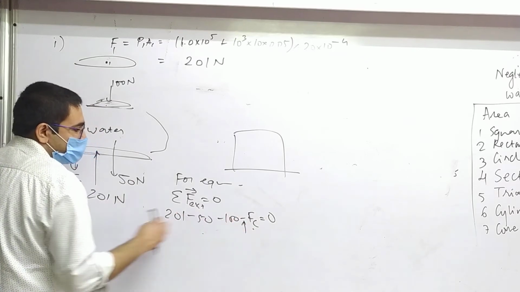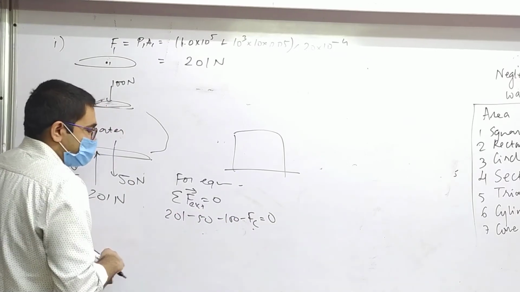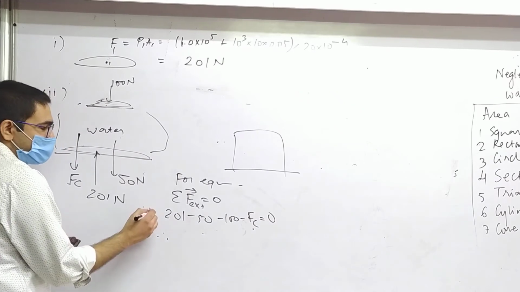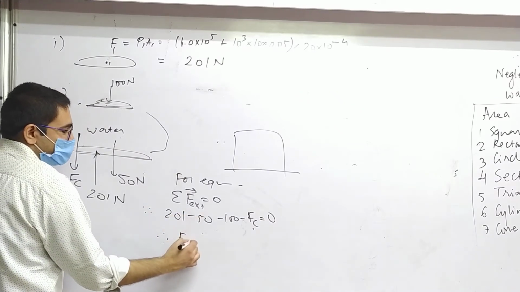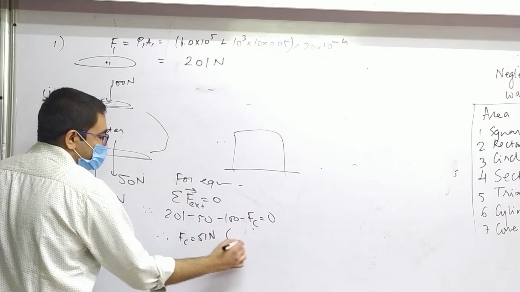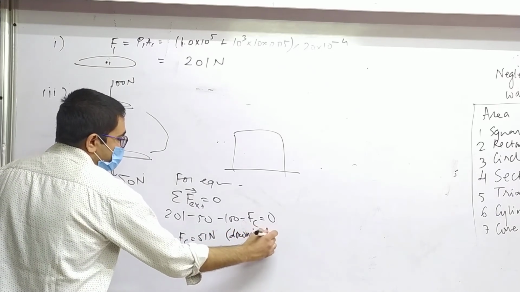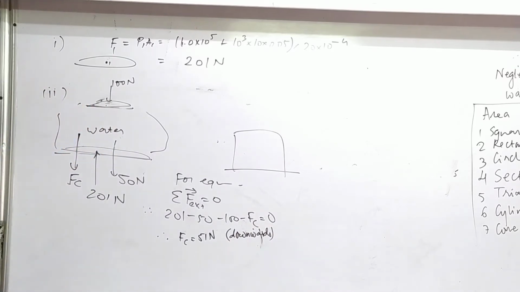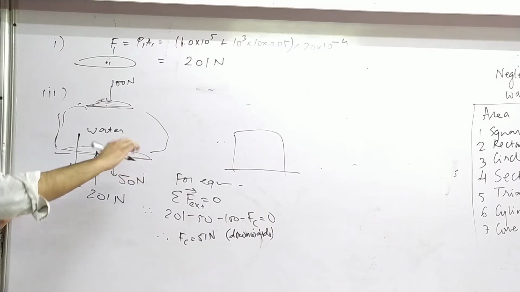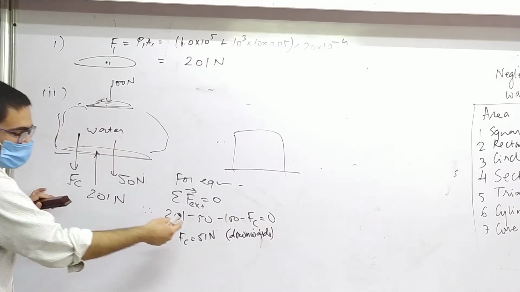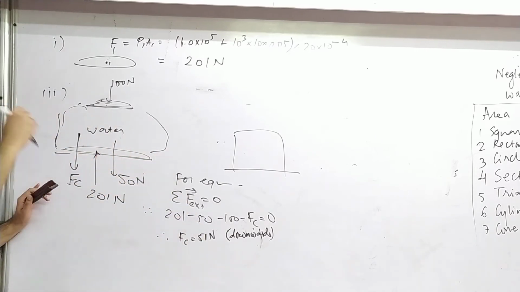See, this is magnitude only, don't forget. I have already written the minus sign, it means I know the direction. Therefore, what do we get? 51 Newton. Yes, Fc is equal to 51 Newton. And in which direction? Downward. I hope that is clear. Remember, this is the total force applied by whatever is the curved part. Whatever is the curved part of this vessel, together all of that curved part applies this much force, downward. Is that clear?